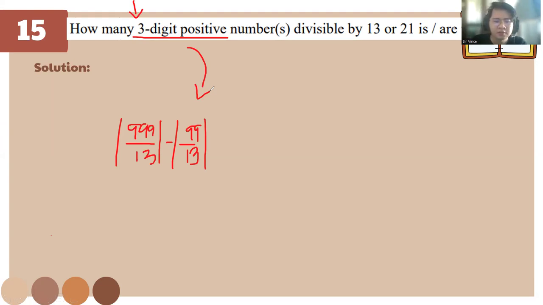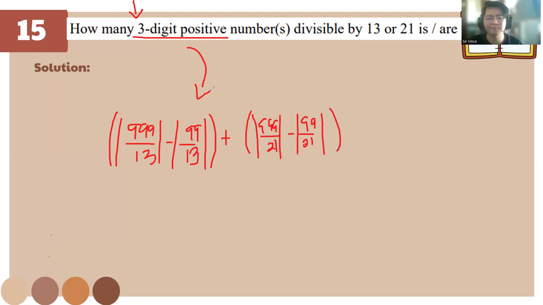And the next part is going to be like this. Plus 999 over 21 minus 99 over 21. So what should be the next step, class? Find the LCM, right?